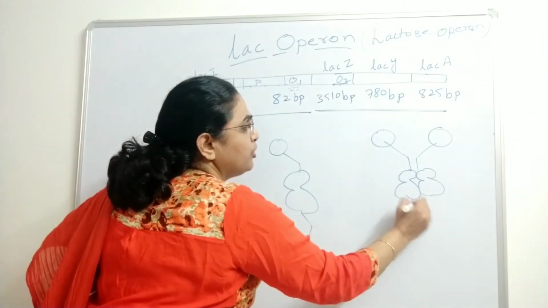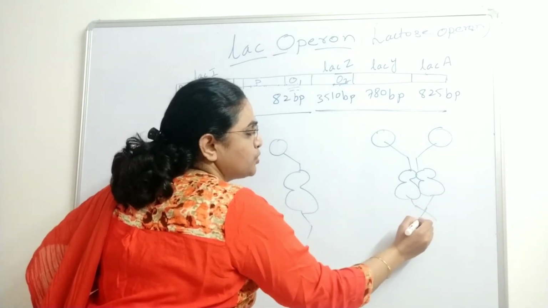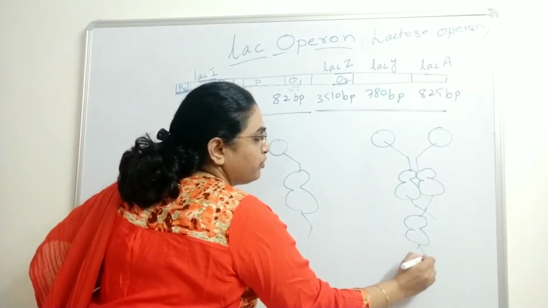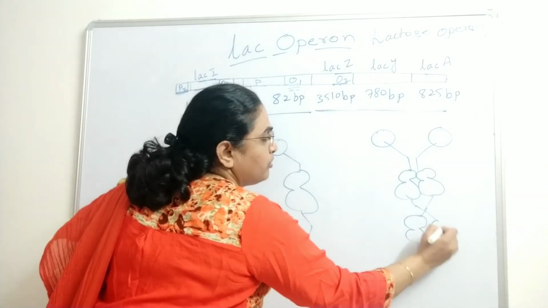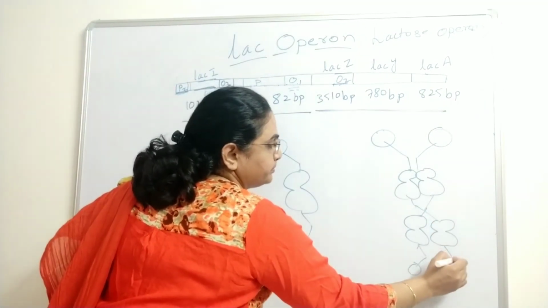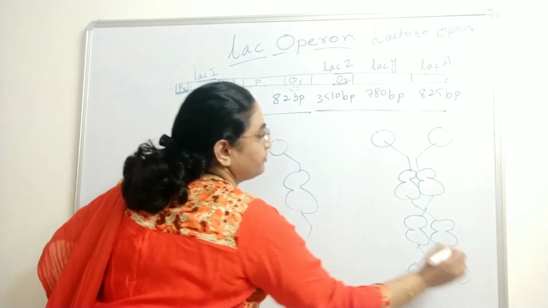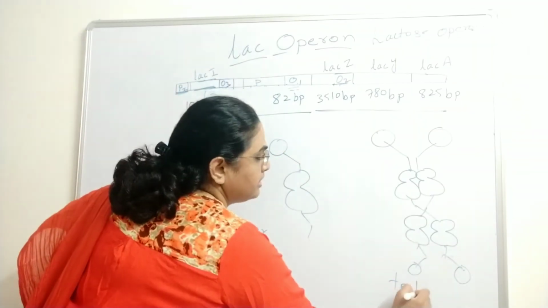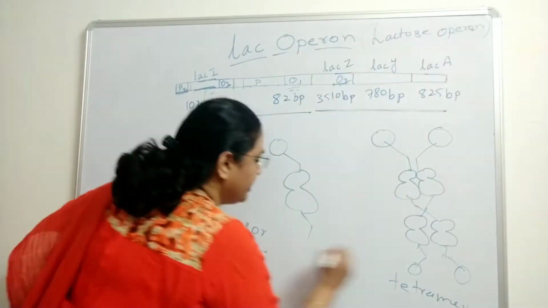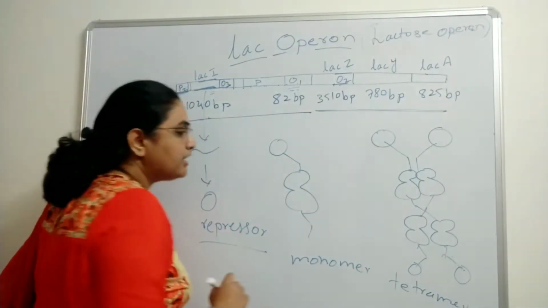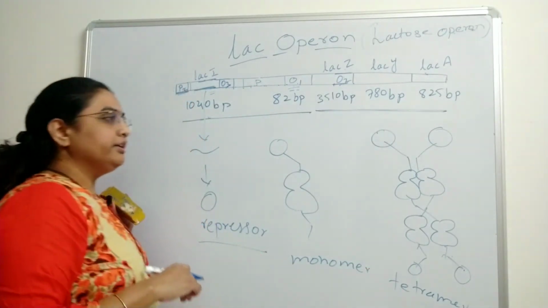That is, 4 monomers come together and form the tetrameric form of the repressor. So it is a tetramer, and here it is the monomer.